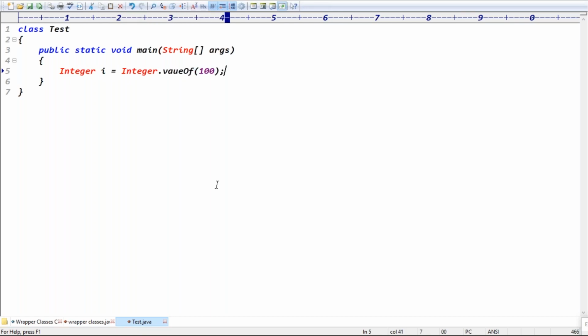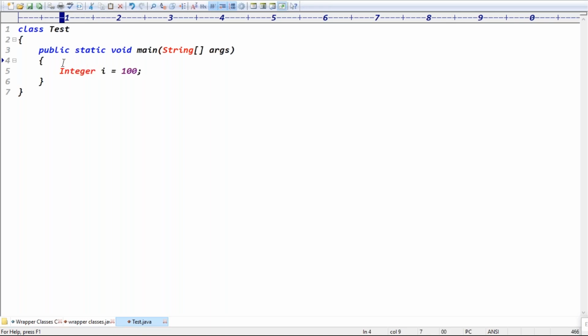Because with auto boxing, there is automatic conversion of primitive to wrapper object, guys. This 100 is a primitive number, and that primitive number is automatically converted into wrapper object format. That's why Integer.valueOf is not required. Even the new keyword is not required. This primitive data is automatically converted into object format. That is called auto boxing, guys.